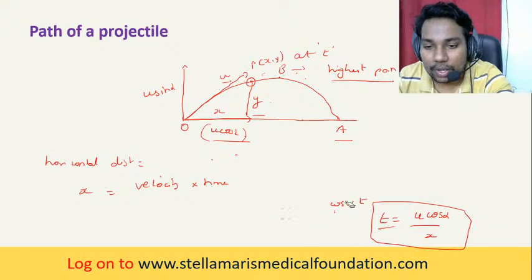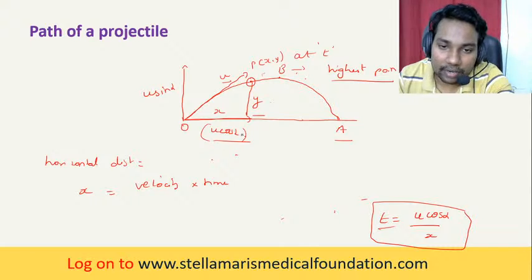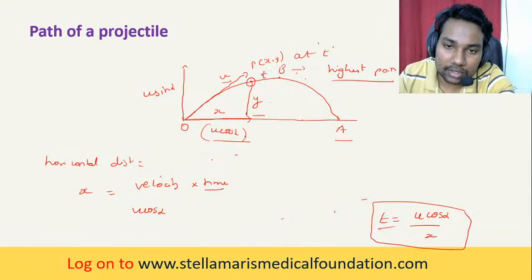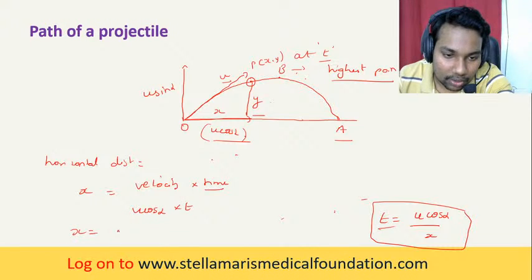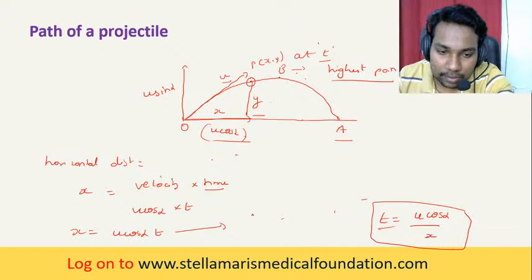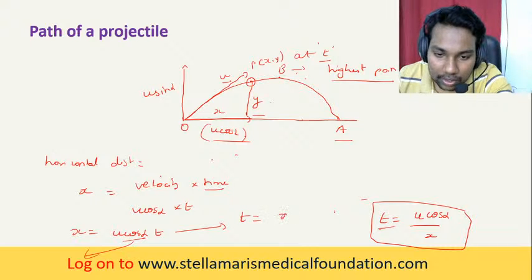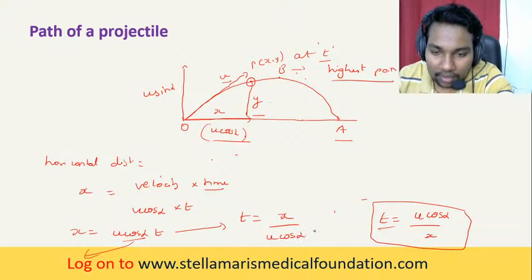The velocity here is the horizontal velocity, u cos alpha, into the time instant t at this particular position. So x is equal to u cos alpha t. From this, t has been found out: t, the time instant, is equal to x by u cos alpha.